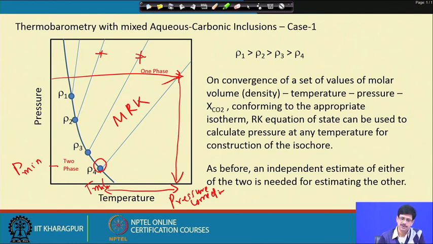So, once we construct the isochore, we can get the true temperature of trapping of this homogeneous aqueous carbonic fluid and do